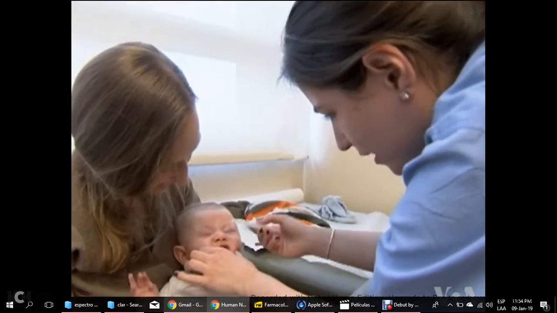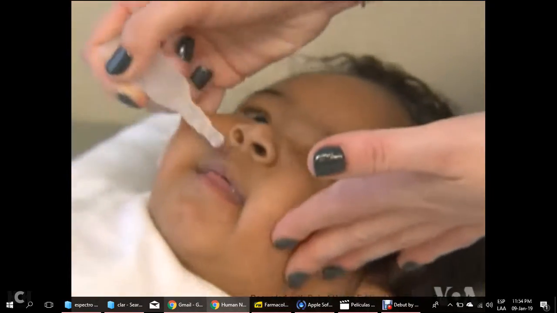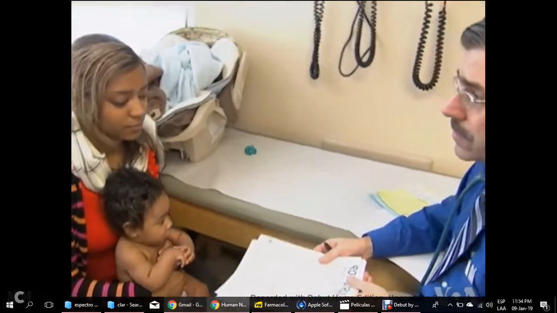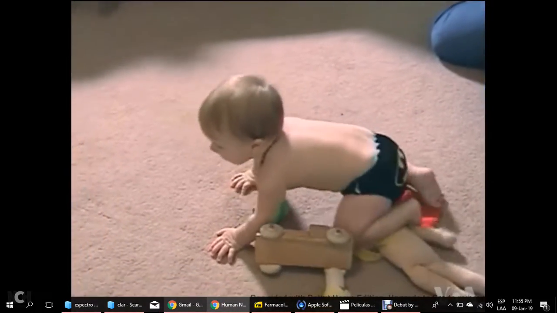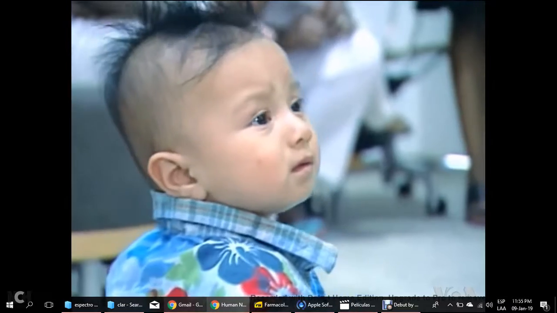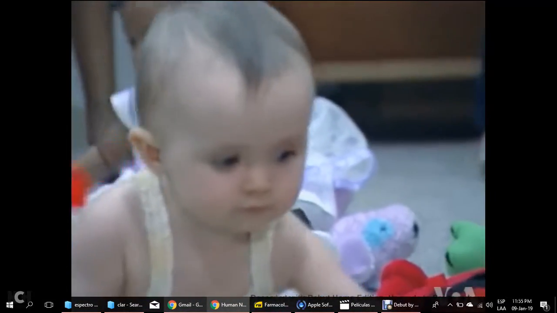Several years ago, a rotavirus vaccine was taken off the market because it increased a baby's risk of developing a rare but potentially deadly intestinal blockage. Other vaccines have since taken its place, but a manufacturer's study of one of them, the Rotatech vaccine, suggested that it too might cause intestinal blockage after the first dose.